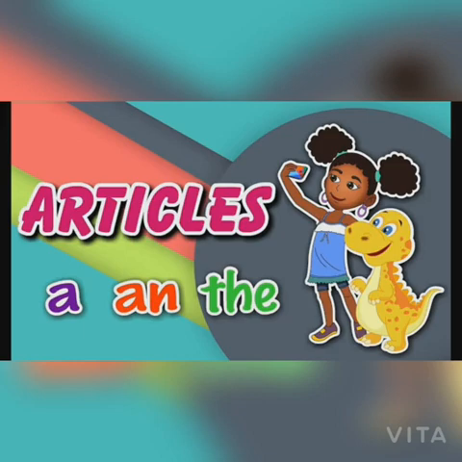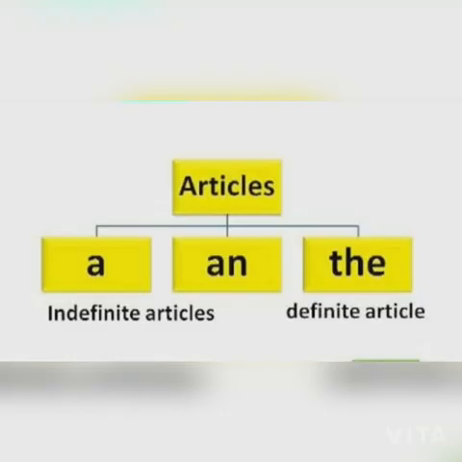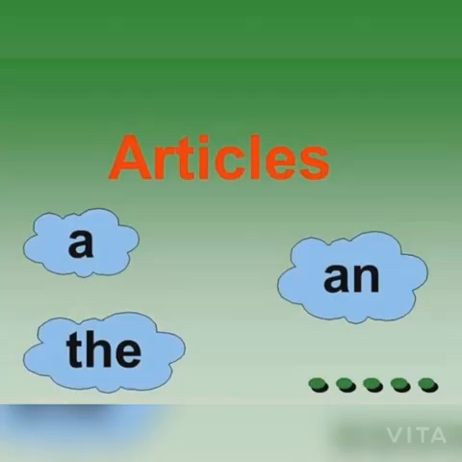Articles are divided into two types. A and an are known as indefinite articles. The is known as the definite article. So first of all, today we are going to learn about the use of article a. There are some rules about that.